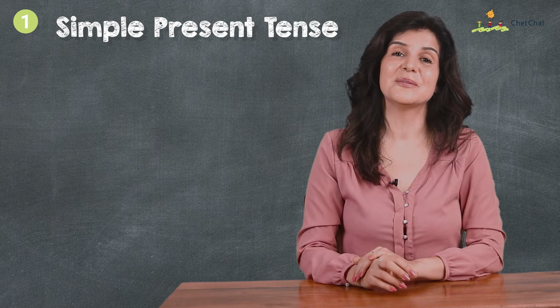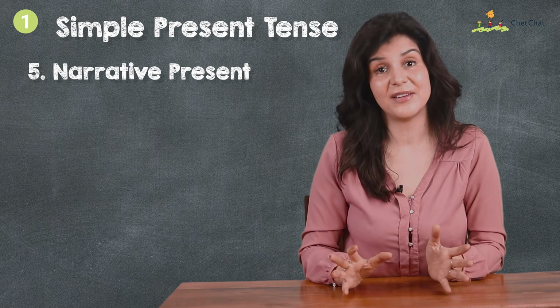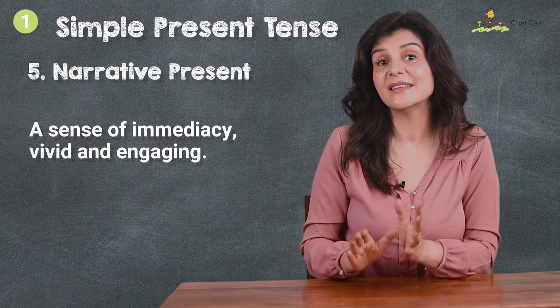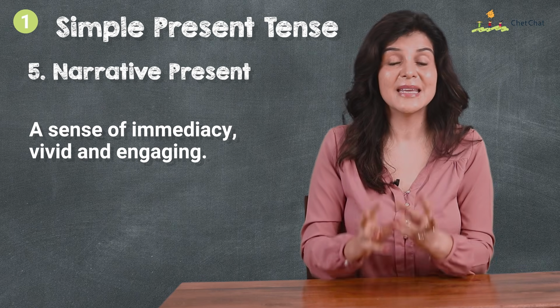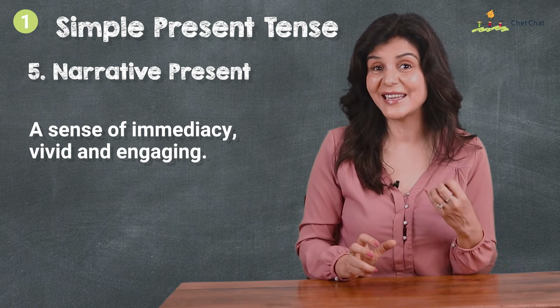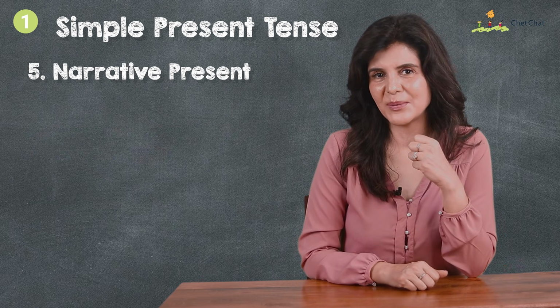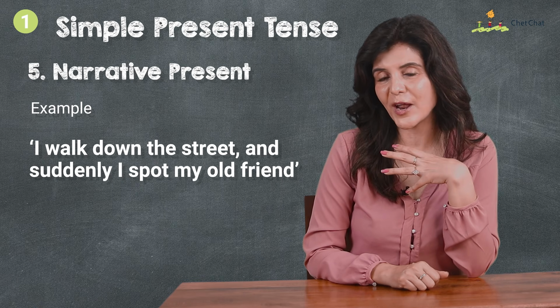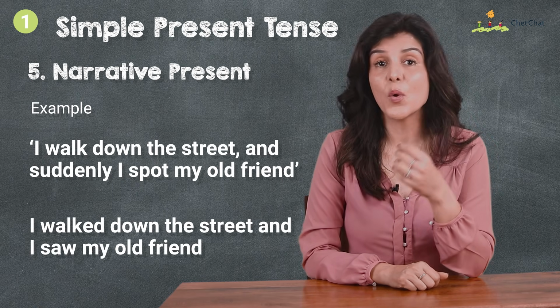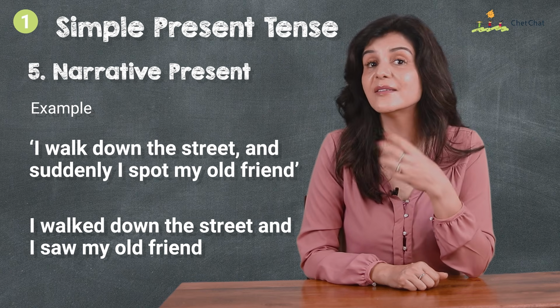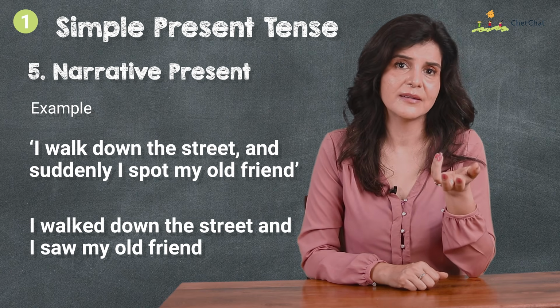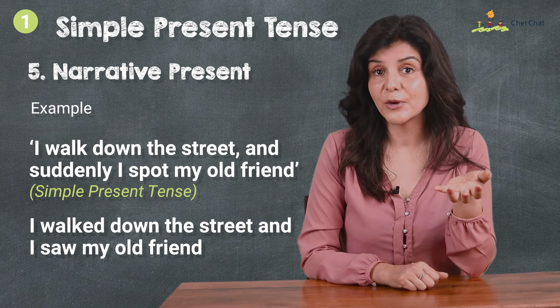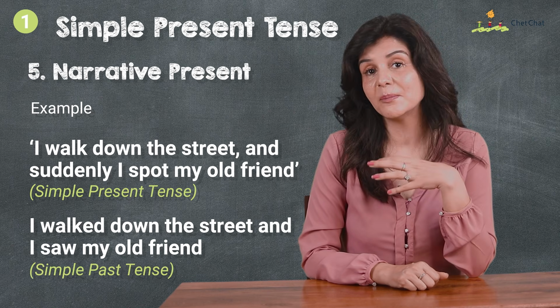The 5th use of simple present tense is narrative. Now, present creates a sense of immediacy, making the event feel more vivid and engaging. So what is the difference between I walk down the street and suddenly I spot my old friend versus I walked down the street and I saw my old friend? Both are correct. The first is in simple present and the second one in simple past.